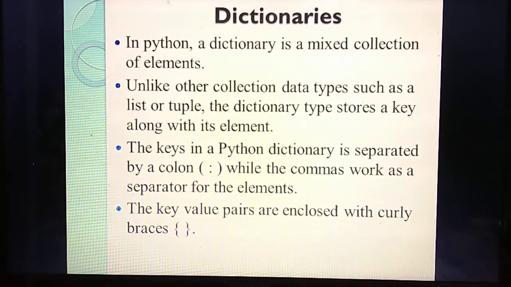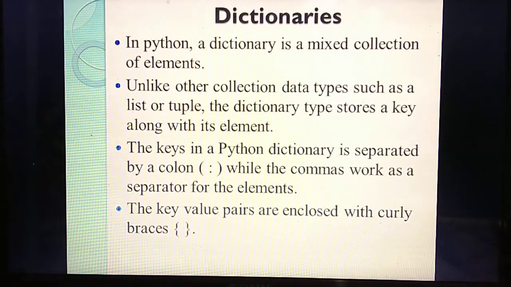So the next topic is dictionaries. This is the last topic for this chapter, the 9th chapter. You have already studied lists, tuples as well as sets. The fourth one is the dictionary. A dictionary is also a kind of data type in Python. Like list and tuple, this is also a kind of data type, and a dictionary will also contain a collection of elements.